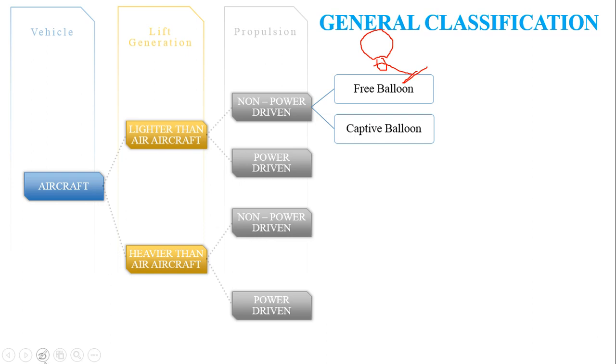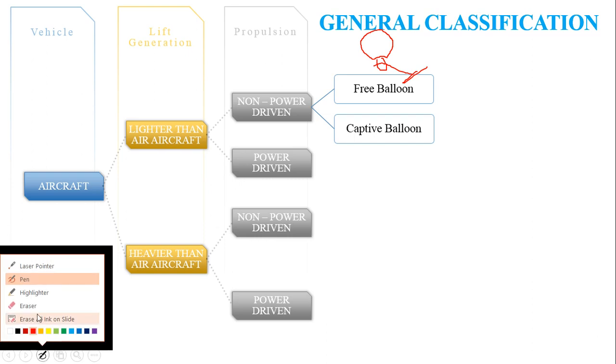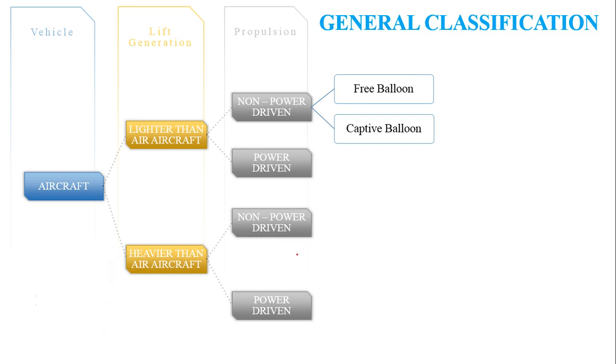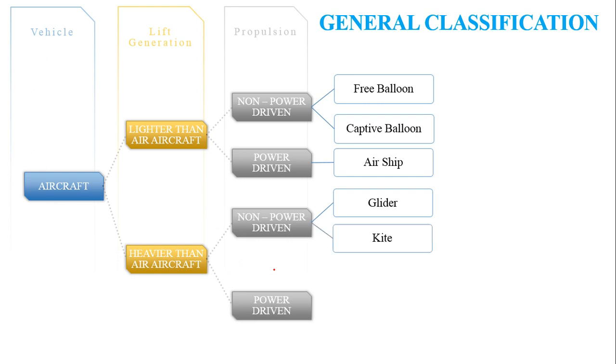Next, when we further classify the power driven case of a lighter than air aircraft, the airship can be classified under this category. Now let's get on to the heavier than air aircraft category. Non-power driven heavier than air aircraft can be either a glider or a kite. A glider is a typical aircraft which isn't having a propulsion system. That is, it is non-power driven.